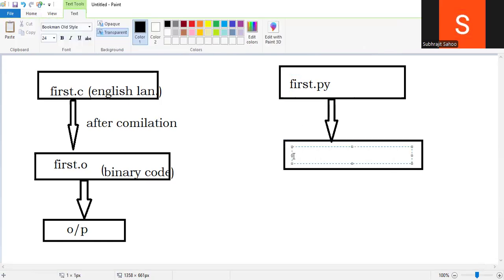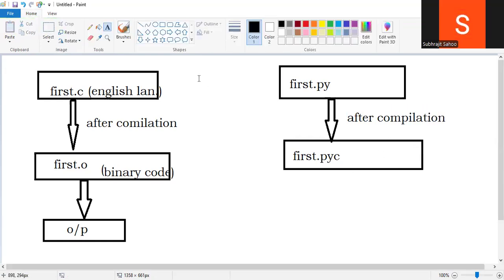Rather, it will be converted to a class file, first dot pyc. This is after compilation. Then after that, the interpreter or PVM will come into the picture.